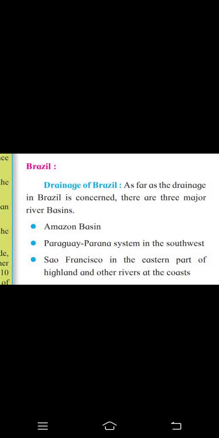So when we are going to study the drainage of Brazil, we will study 3 points mainly here. So as far as the drainage in Brazil is concerned, there are three major river basins. First one is Amazon basin. Second one is Paraná system in southwest. And the third one is São Francisco in eastern part of highlands and other rivers at the coast. Okay, after that we will also study the coastal rivers. Okay, so 3 points are here and the fourth point is coastal rivers. So let's begin with that.